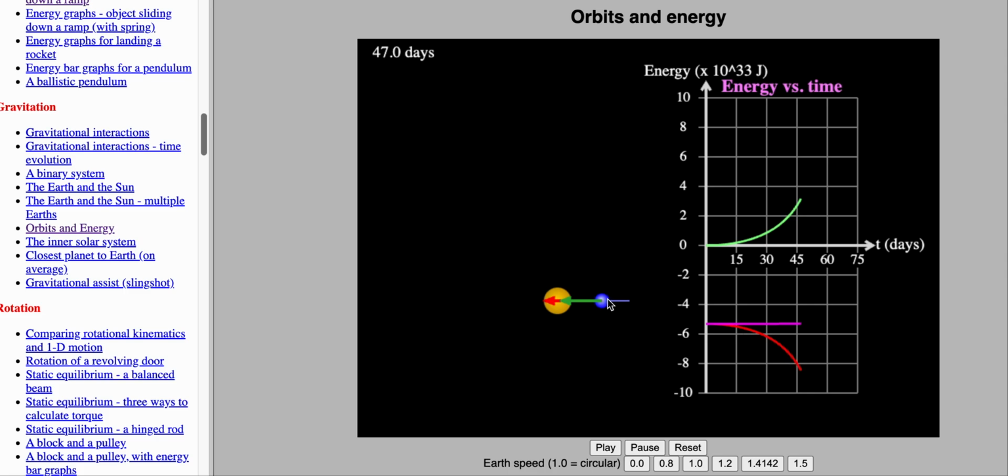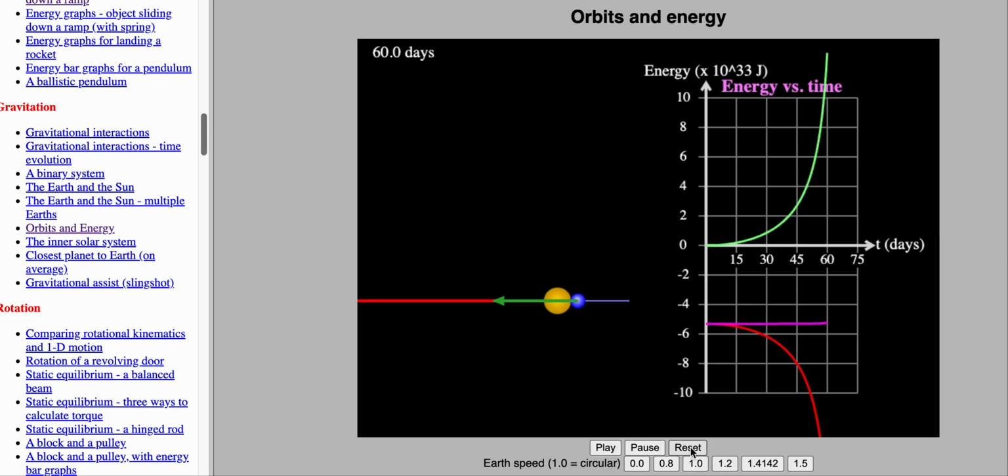And if you look, while the earth falls towards the sun, it loses potential energy. And you can see that. Its potential energy is going down. Now, this is times 10 to the 33rd joules, but you can see I go from, I don't know, negative 5.5 to right here, it's -8. Well, hey, guess what? -8 is less than -5.5. And you can see if I hit play, then boom, it runs into the sun.